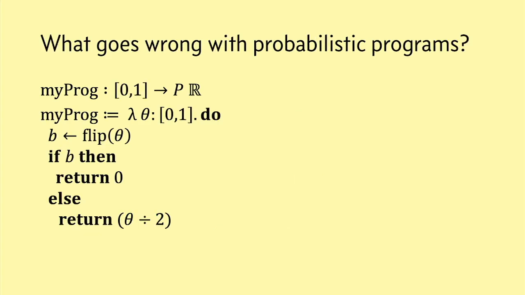Okay, what goes wrong in the probabilistic setting? So consider this probabilistic program here. It takes as input a number theta, and it uses theta to decide it's going to flip a coin. So theta is the probability of heads for this coin. And then based on the coin flip, it's either going to return 0 or theta over 2.